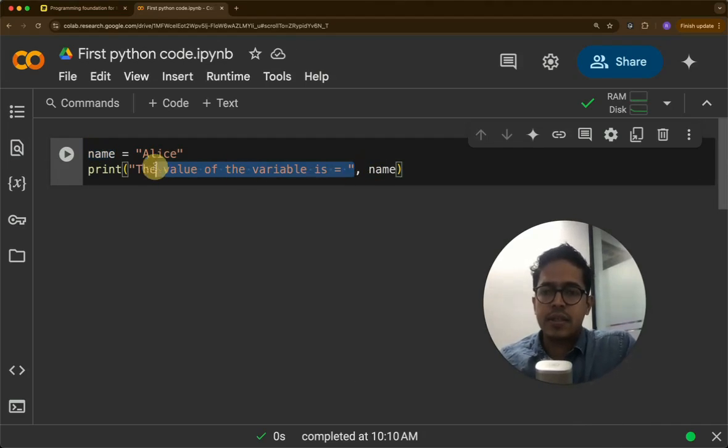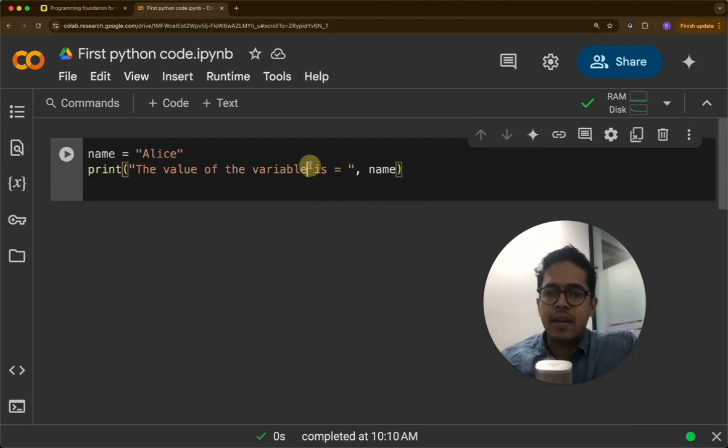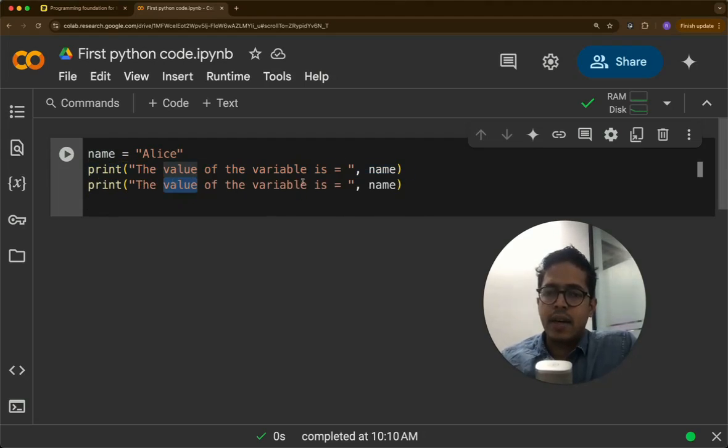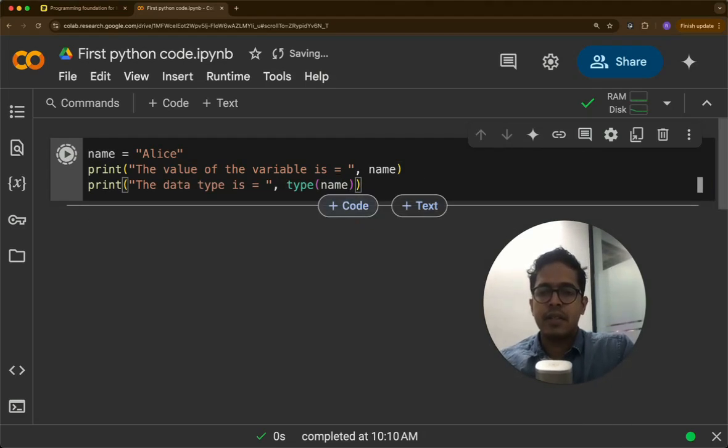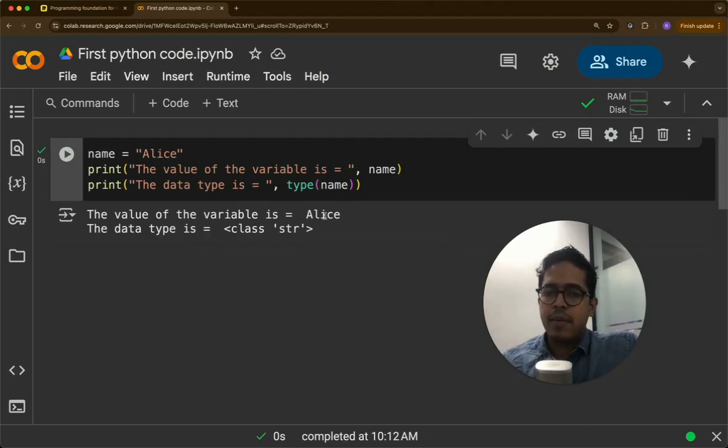So this is a string that is being printed. This is a variable whose value will be printed. And then we copy this. "The data type is equal to", then we can say type of name. type is a function which displays the data type. And you will see once the output is there. So the value of the variable is Alice and the data type is string.